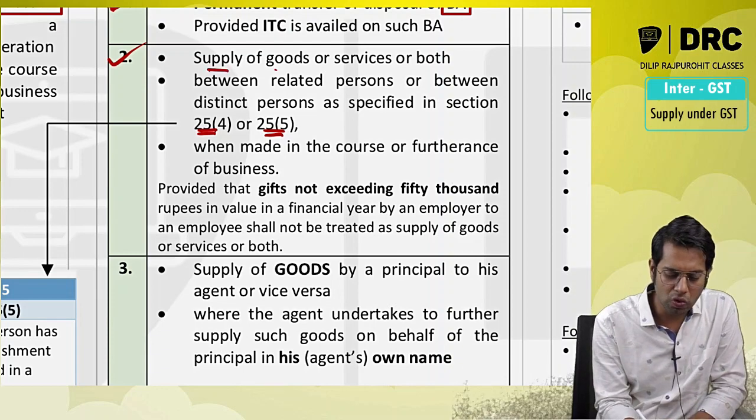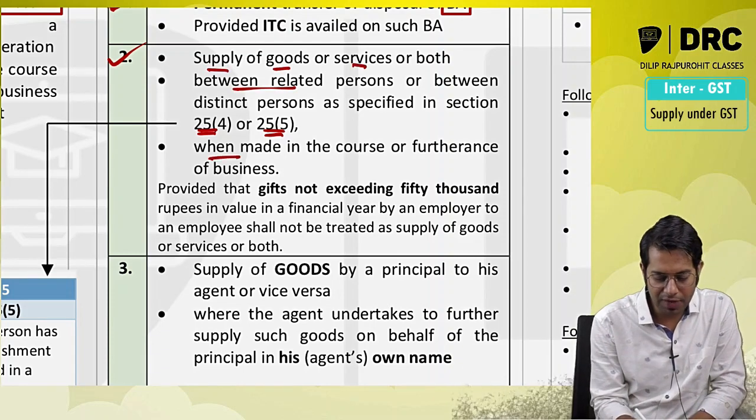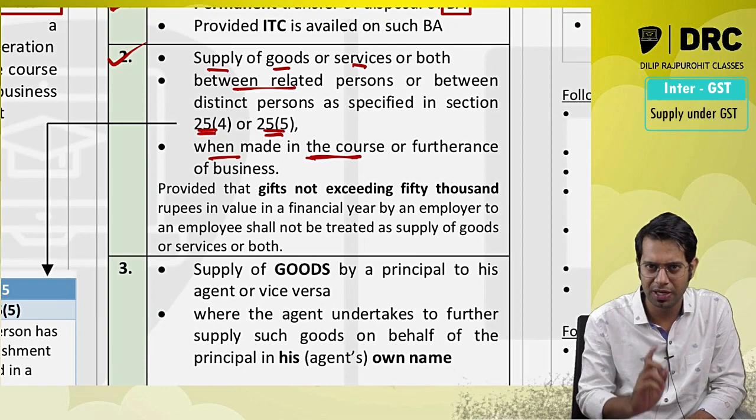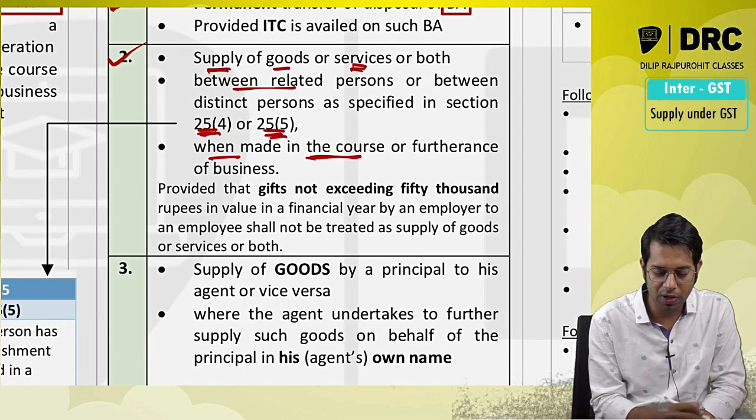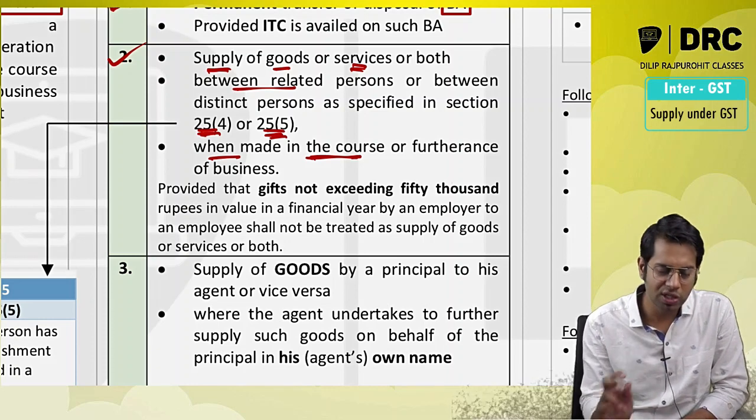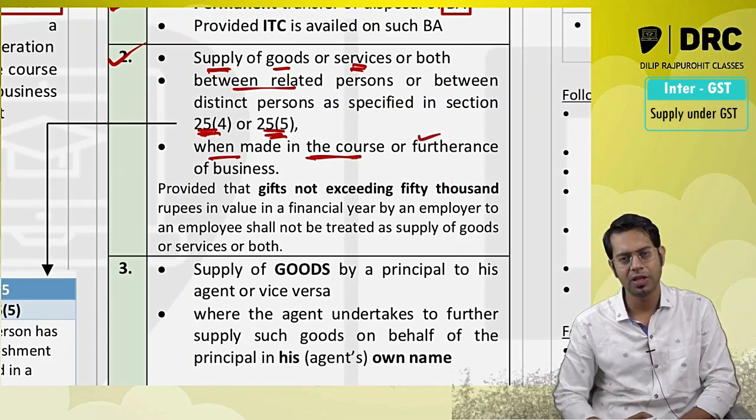So if there is a supply of goods or services or both between related persons, and if it is made in the course or furtherance of business, it shall be treated as supply. If there is a supply of goods or services or both between distinct persons referred to in section 25(4) or 25(5), then also it shall be treated as supply if it is made in the course or furtherance of business.